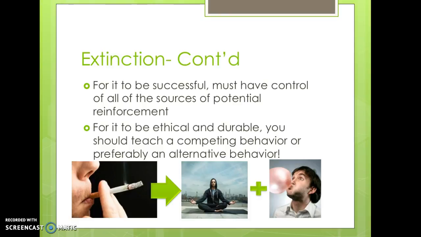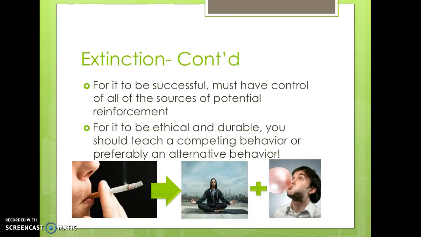For extinction to be successful, you must have control over the sources of potential reinforcement. That means for the child in the store, we must make sure that dad doesn't get fed up and just hand a lollipop over, or that a nice stranger doesn't come over and try to calm the child by giving tickles and making goofy faces. For the student in art class, we must make sure that a substitute teacher doesn't come in and send that child out of class.